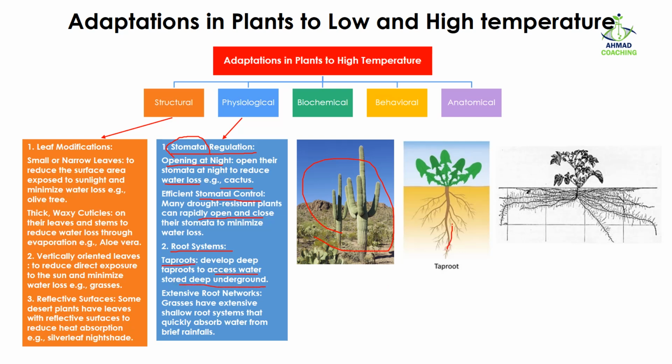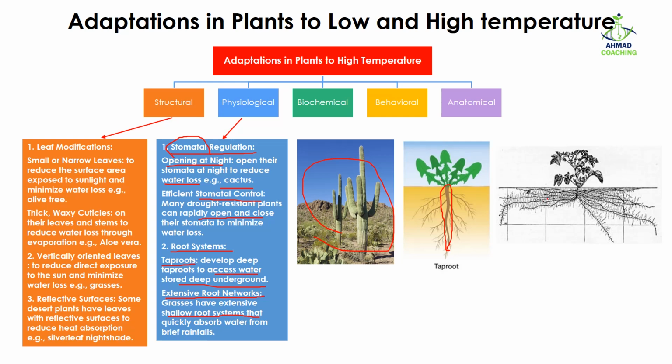These are the tap roots. The main roots are known as tap roots, and they go so deep into the soil so that they can get as much underground water as possible. Along with this, another adaptation is an extensive root network. The grasses have an extensive shallow root system that quickly absorbs water from the brief rainfall.